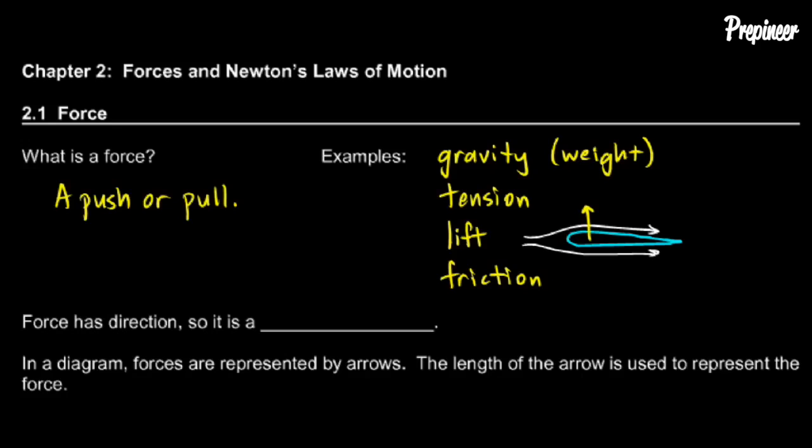Force has direction, so it's a vector. Anything that has direction, remember, is a vector. And force has to have direction. You cannot push something without pushing it in a particular direction. So force is a vector.